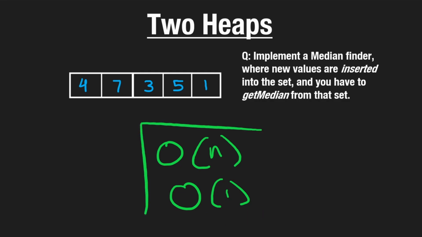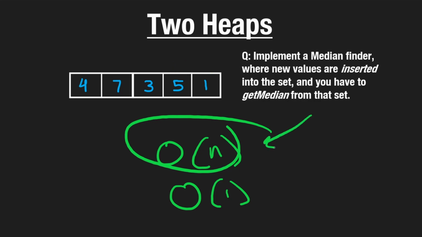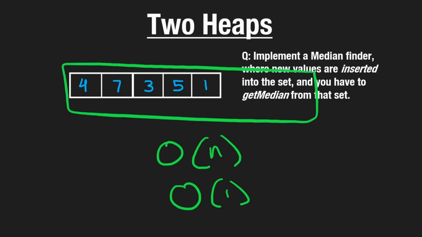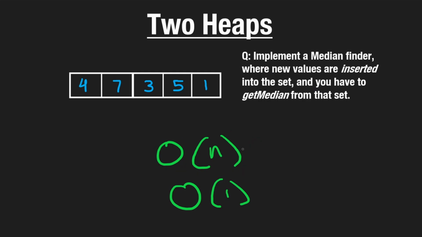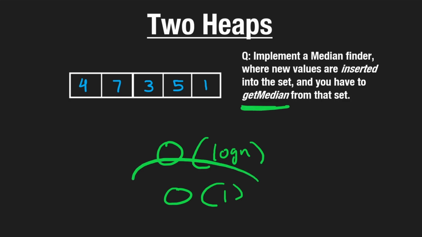This is not a terrible solution because our get median is pretty efficient, but as we continuously insert values, it's going to be expensive. What if we don't have to get the median very frequently? What if we're actually running insert a lot more? What if we have a really, really big set of values? Then this is not super efficient at all. If our set grows to a size of n, having to insert each value in sorted order would make the total time complexity of inserting n squared. Now, there's actually a solution where doing the insertion is a log n operation, and getting the median is still a constant time operation.